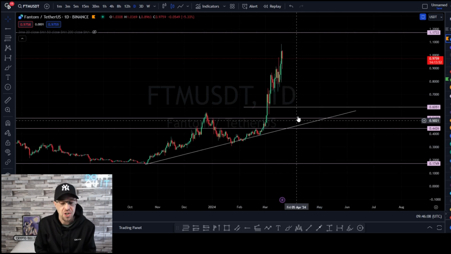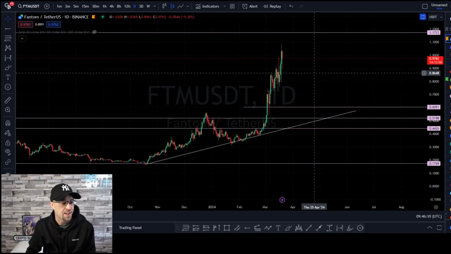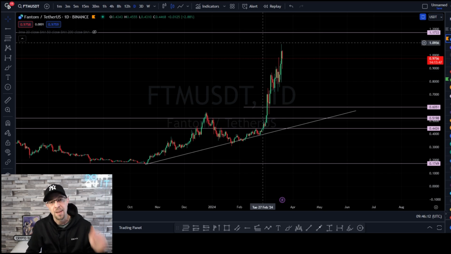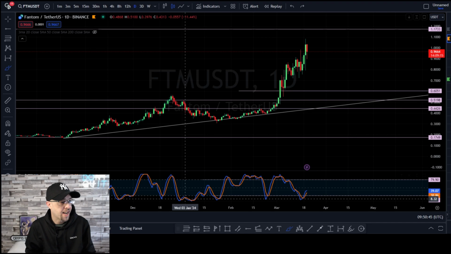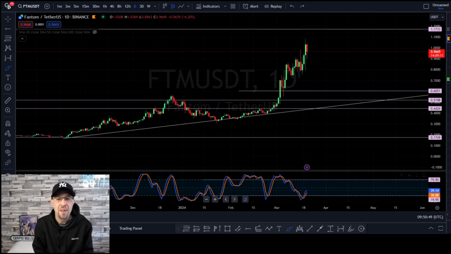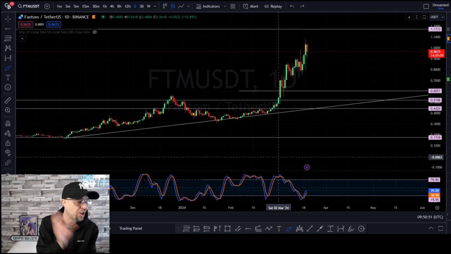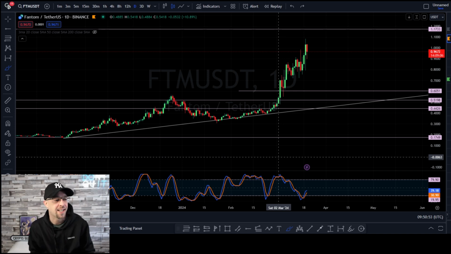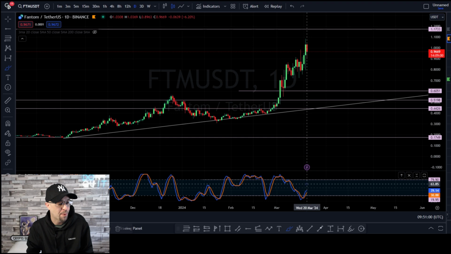The next thing that we can do is add in our stochastic RSI. So just go into indicators, type in stochastic RSI, and this is what the stochastic RSI looks like. A lot of you guys would have actually seen the stochastic RSI before, but the reason why I use this and the reason why I show you this is the most simple indicator to know when the trend's with you, whether something's overbought or something is oversold. So I'm going to pull that up and show you an example now.